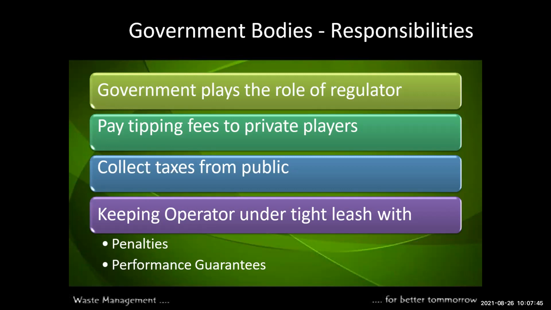You give the project for the PPP model. The PPP model means the public-private partnership. The government bodies only focus on tax collection and policies: giving the policy and how to collect the tax.